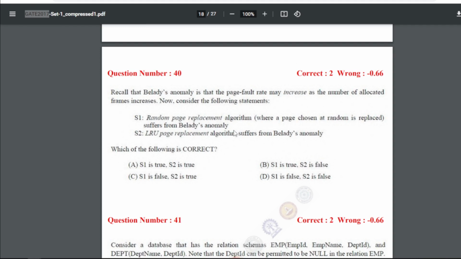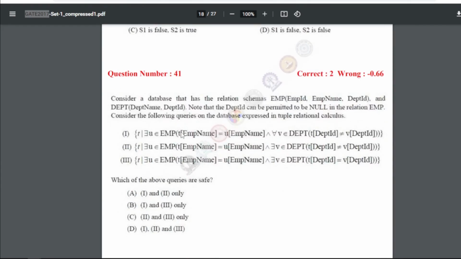So random page replacement algorithm, where a page chosen at random is replaced, suffers from Belady's anomaly, true. And LRU page replacement algorithm suffers from Belady's anomaly. So hope you remember that S1 is true and S2 is false.